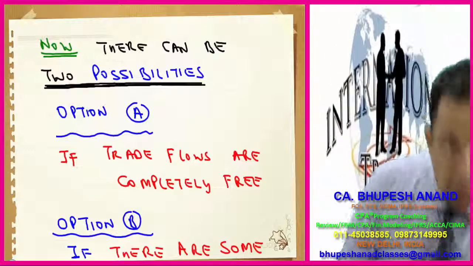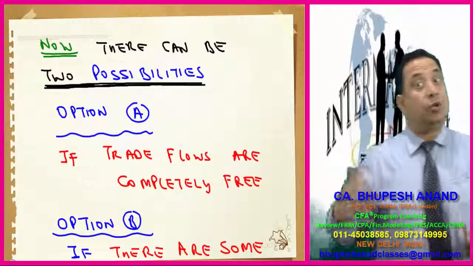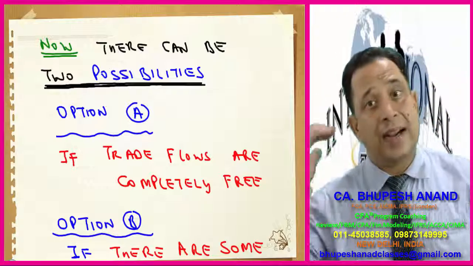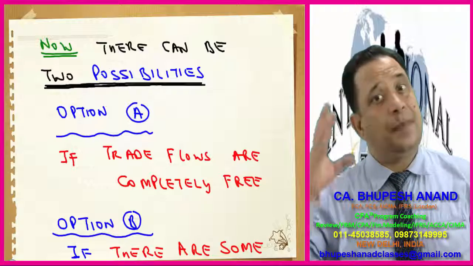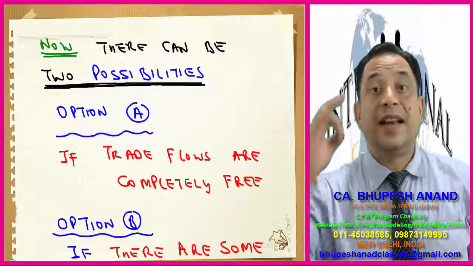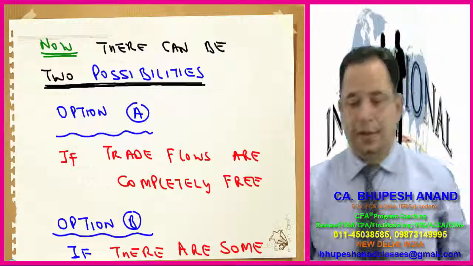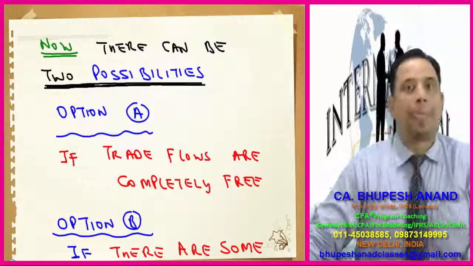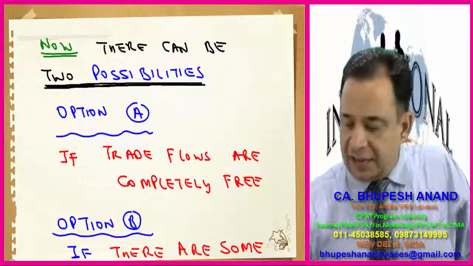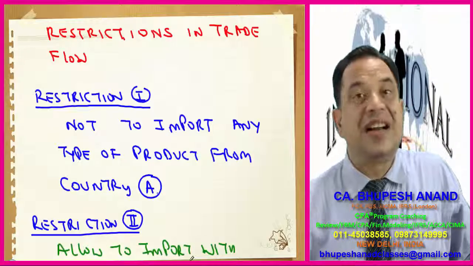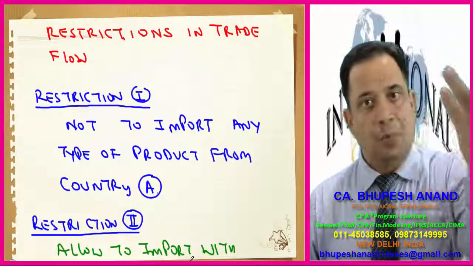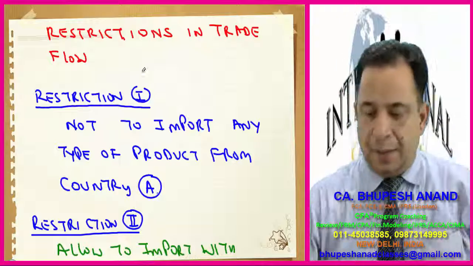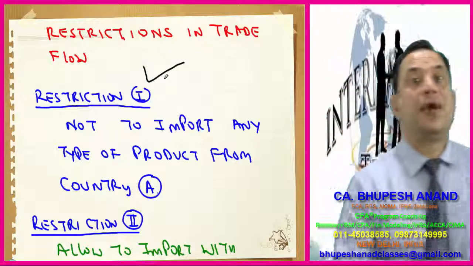So I have written those possibilities as well, but again I am telling you as a thumb rule, at the end of today's lecture I will be telling you that international trade will be helping us in economic welfare. It means that there will be a case of net benefit. So there can be two possibilities. Option A, if trade flows are completely free, and option B, if there are some restrictions in trade flow. If they are free, then no problem, and in case some restrictions are there, then what will happen? Restriction one can be not to import anything from that country.